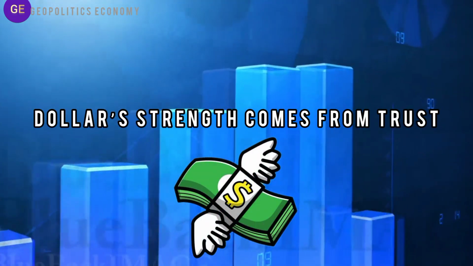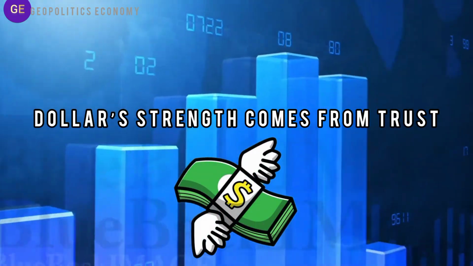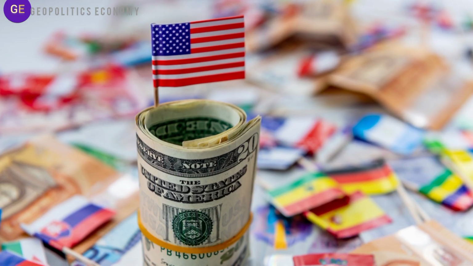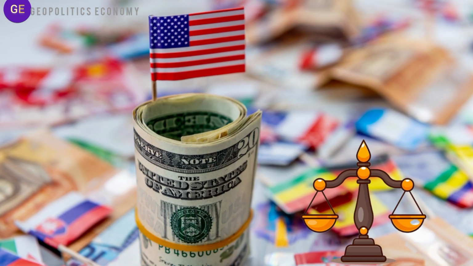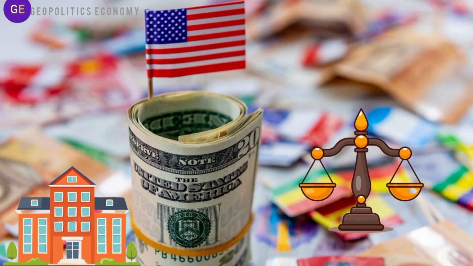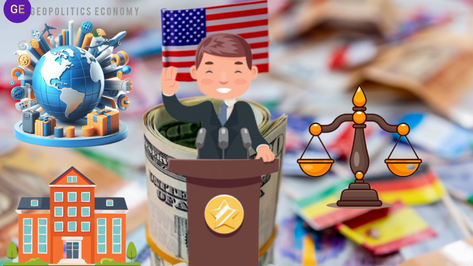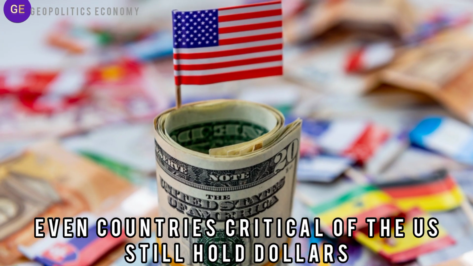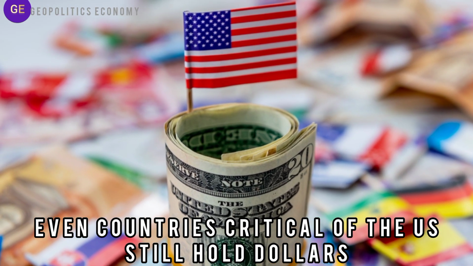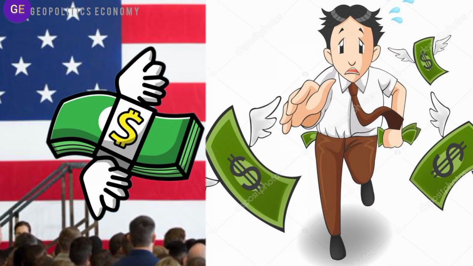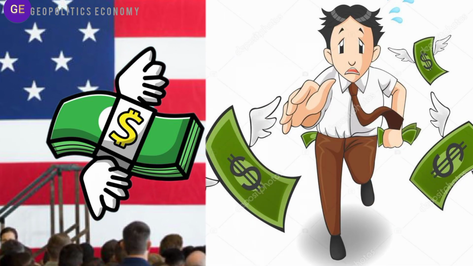Number 6. The dollar's strength comes from trust, not politics. Global trust in the US dollar is based on rule of law, independent institutions, transparent markets, and military and political influence. Even countries critical of the US still hold dollars. During global crises, money flows into dollars, not out. That is why every dollar collapse prediction so far has failed.